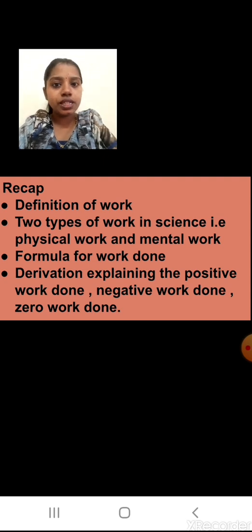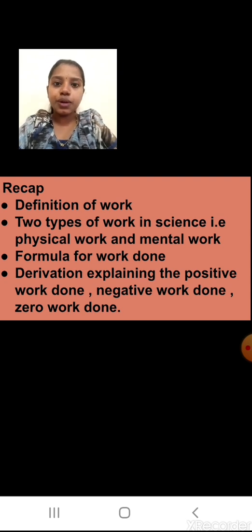And it will be zero work done when the applied force and the displacement are perpendicular to each other, that is theta will be 90 degrees. I hope you remember all these three types of work done.